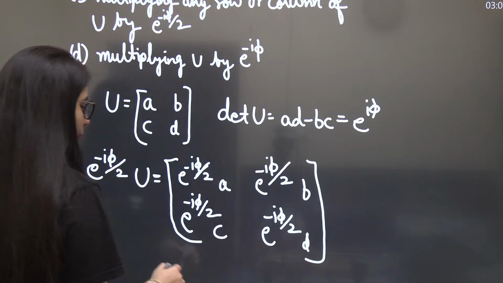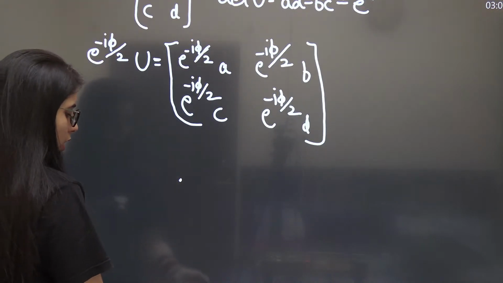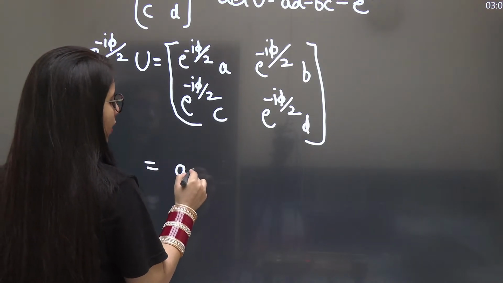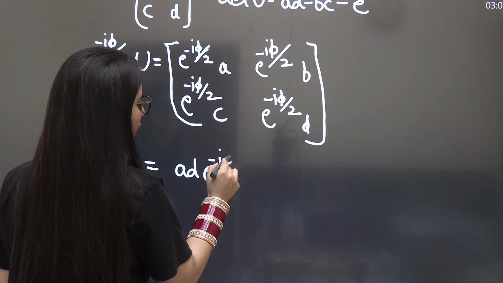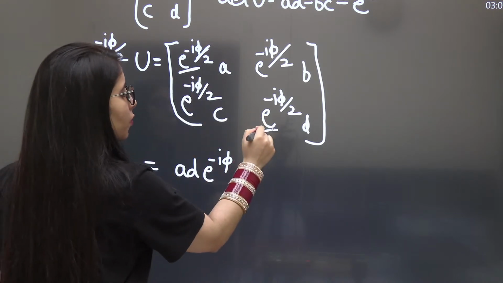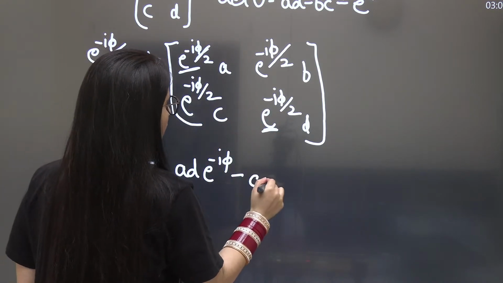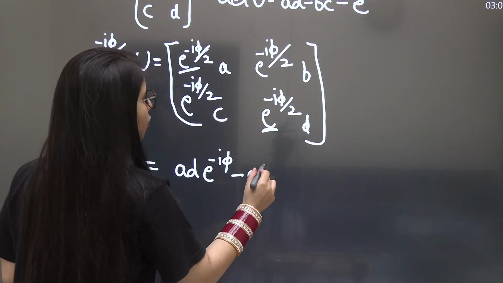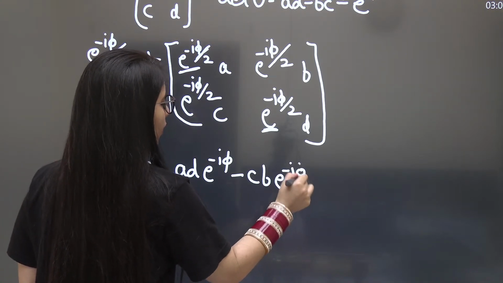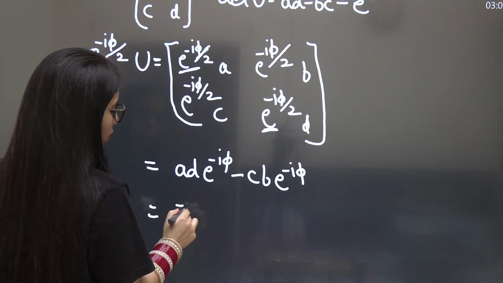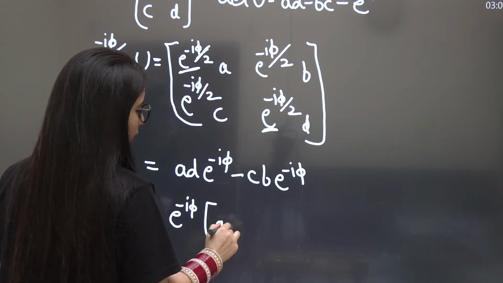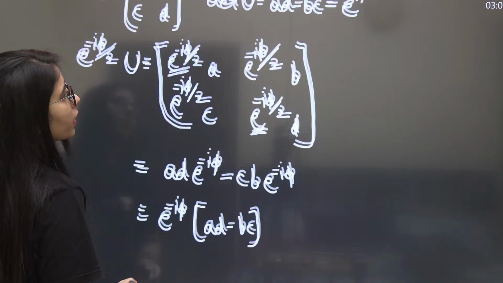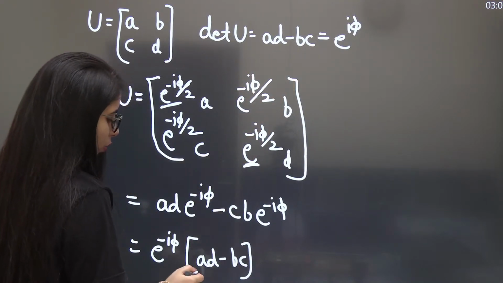Now let's find the determinant of the new matrix, which is the V matrix. So what will you get from there? You will get its determinant as AD times e to the power minus iota 5, because if you multiply this with this, it gives e to the power minus iota 5, minus CB, that is C into B, which again gives e to the power minus iota 5. Let's take e to the power minus iota 5 common. It will give you AD minus BC. That's going to be there, okay? And you already know AD minus BC was e to the power iota 5 only.